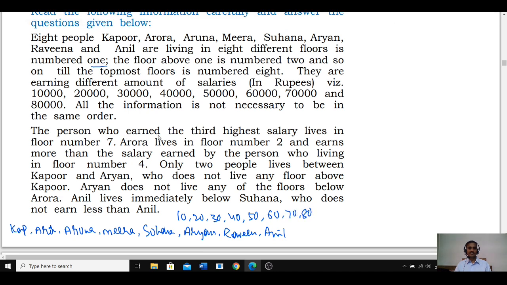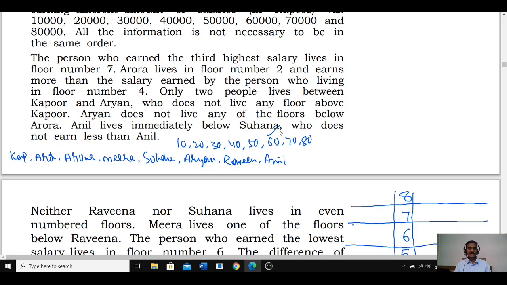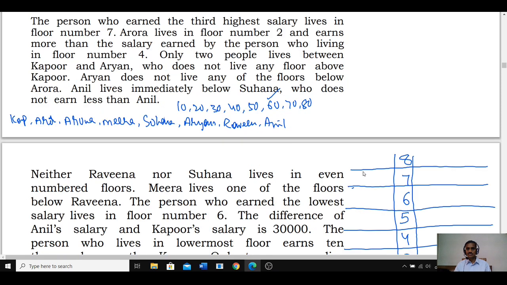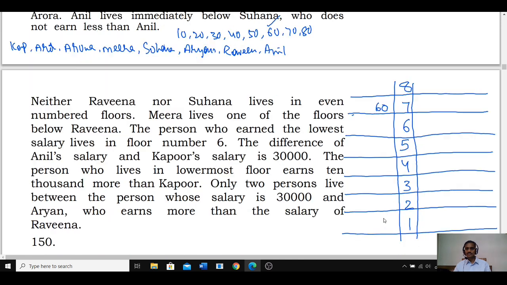Then coming to the first, the person who earned the third highest. Third highest is 60. The person who is earning 60,000 per month lives on floor number 7. The next one: the person who earned the third highest salary lives on floor number 7, and Aurora lives on floor number 2. Aurora, floor number 2, is clearly specified.